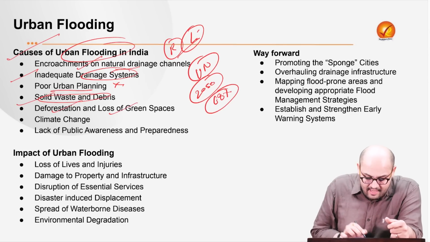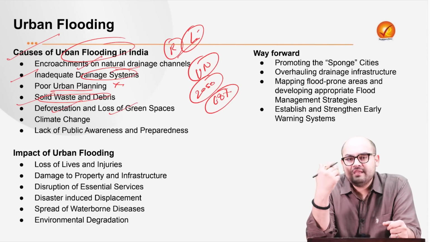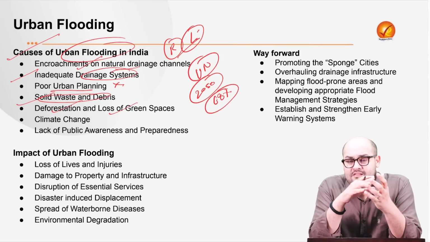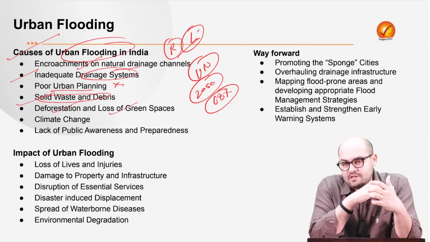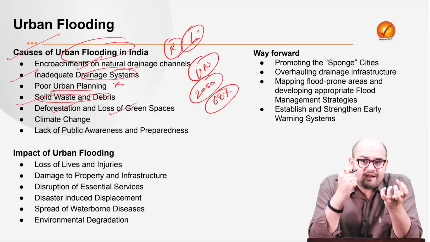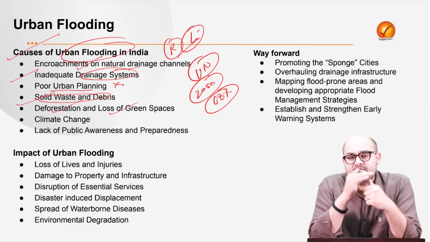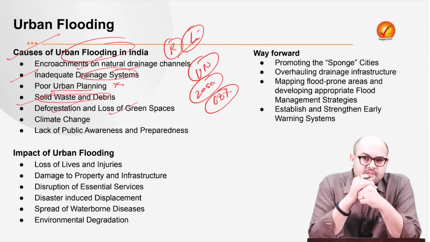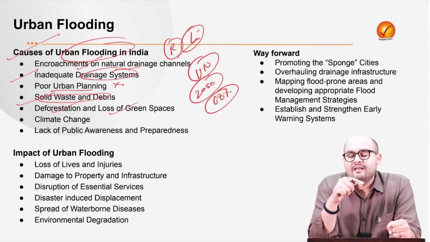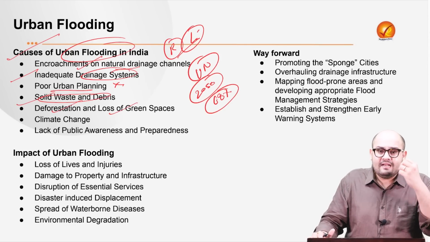Next is deforestation and loss of green spaces. As I told in the first point, there has been an encroachment, especially by the real estate agents. Now, please understand, once these green spaces, these forests, are removed, the capacity of the land to hold moisture reduces, right? And the water runs off with great speed, and thus it has two consequences. One, the water is not absorbed. The other, the water runoff leads to the erosion of the soil, right? So that is what is leading to more soil erosion and the degradation of the land.